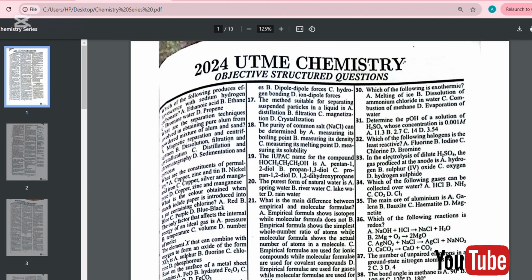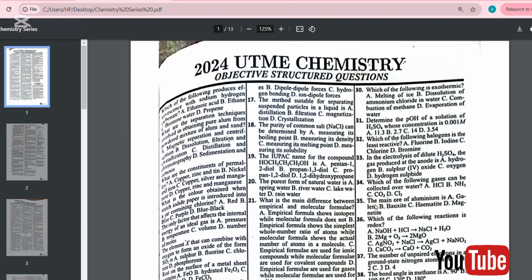Number 33. In electrolysis of dilute H2SO4, the gas produced at the anode is A. Hydrogen, B. Sulfur IV oxide, C. Oxygen, and D. Hydrogen sulfide. The answer is C, which is oxygen. Number 34. Which of the following gases can be collected over water? A. HCl, B. NH3, C. CO2, D. Cl2. So the answer is C, which is CO2, carbon dioxide.